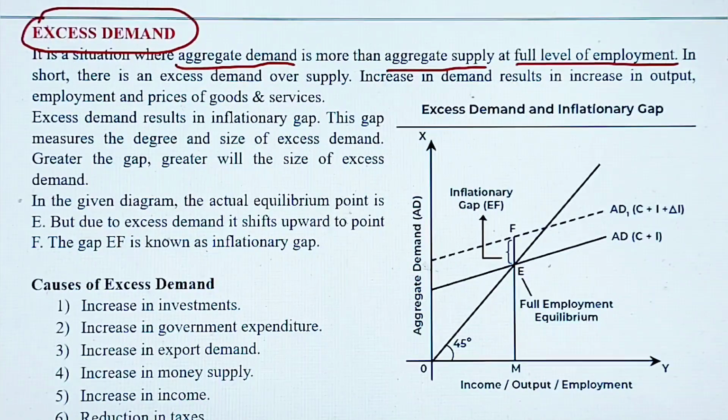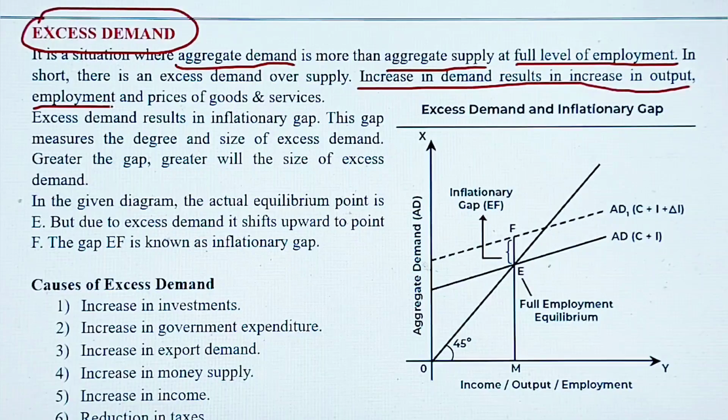Okay, and increase in demand is due to a lot of factors. Like the first factor is increase in output. अगर कंट्री में अगर प्रोडक्शन ज़्यादा हो गया तो ऑब्वियसली there may be an increase in demand. There may be due to the employment. अगर कंट्री में अगर एम्प्लॉयमेंट ज़्यादा हो गए, काफ़ी लोग एम्प्लॉयड हो गए तो इनकम ज़्यादा आई तो definitely they will demand more goods and services.